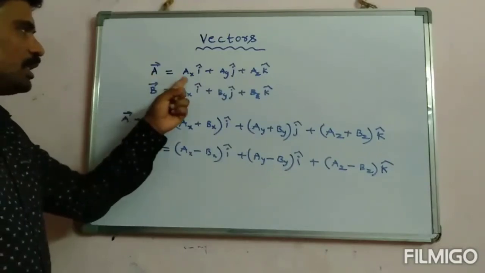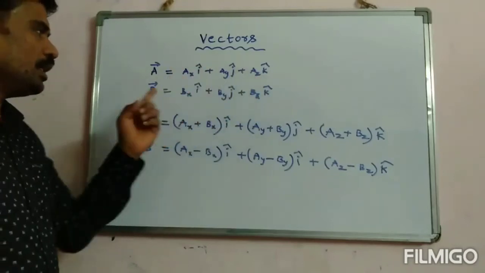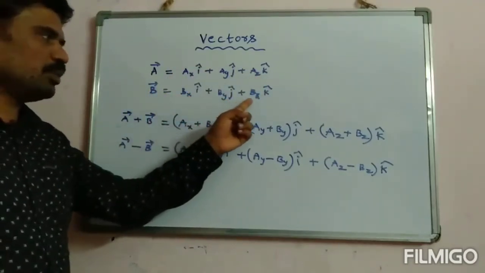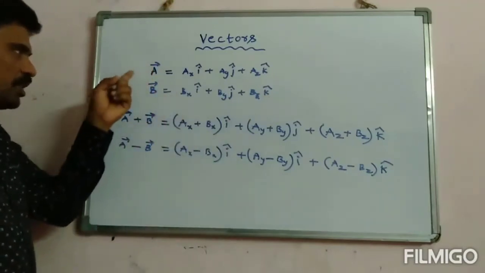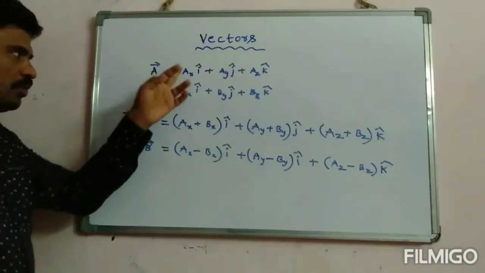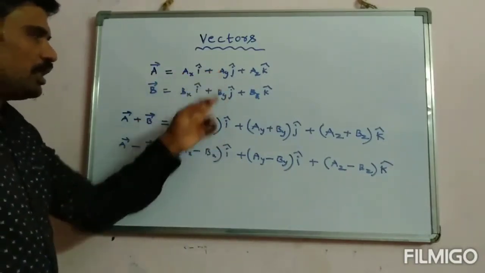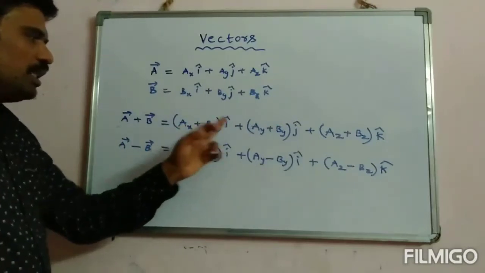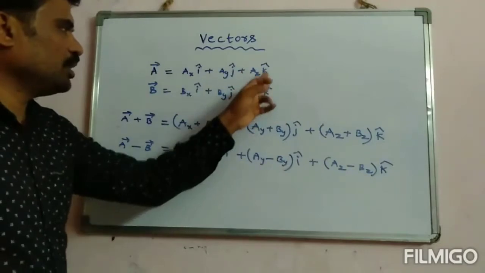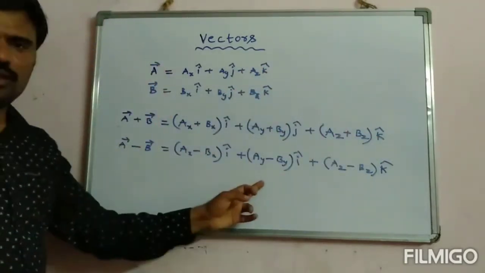If vector A is ax i plus ay j plus az k, and B vector is bx i plus by j plus bz k, then we can add the components by keeping i cap, j cap, k cap. So ax plus bx i plus ay plus by j plus az plus bz k. In the same manner, subtraction also.